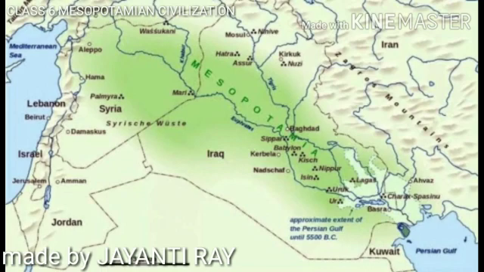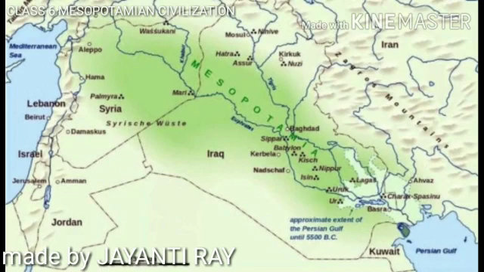The primary reason was agriculture, because they were totally dependent upon agriculture. Their main occupation was agriculture. This was the reason: they were getting fertile alluvial soil near the banks of rivers, and second, they were getting water for irrigation throughout the year. Now the second point is that the rivers became the means of transporting people and goods from one place to another. So the easy transportation encouraged trade and commerce.